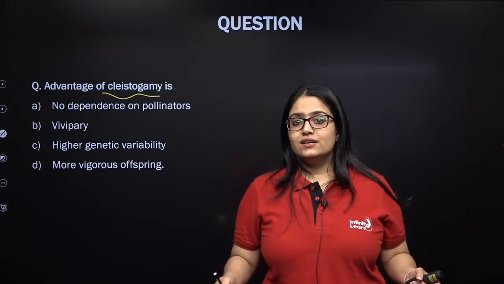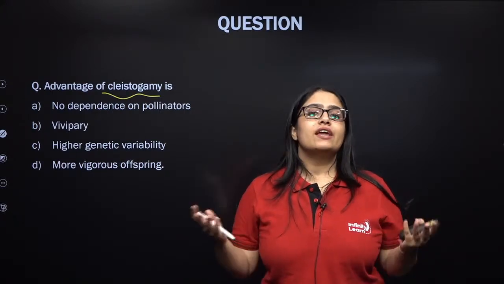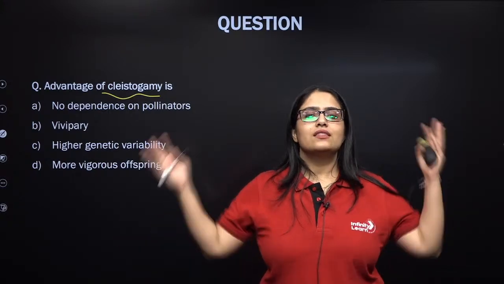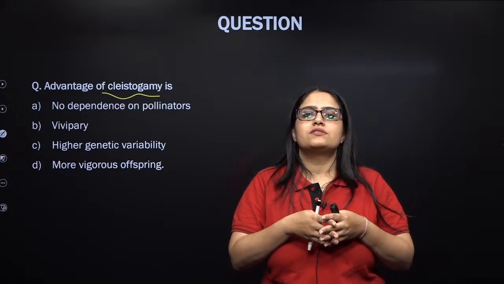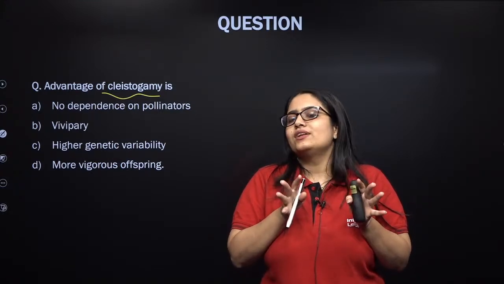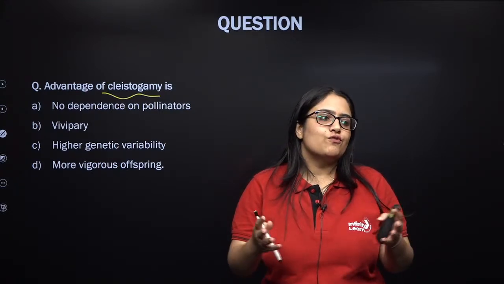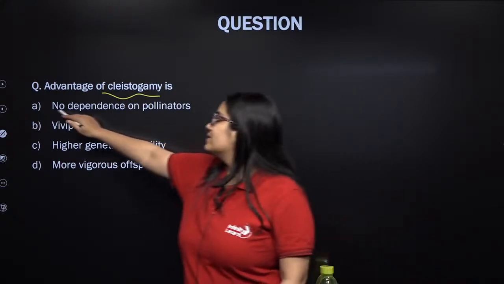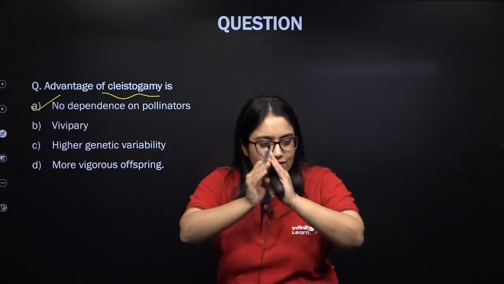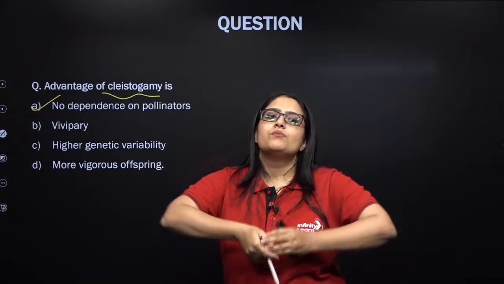So when a bisexual flower never ever opens, that means 100% autogamy, 100% self-pollination takes place in them, and they do not require any pollinating agents for the transfer of pollen from anther to the stigma. So they do not depend upon pollinators. They give assured seed setting. So in these, seed formation is guaranteed, because pollination will take place, because there is no dependence on pollinating agents. 100% autogamy. Is this question clear, everyone?